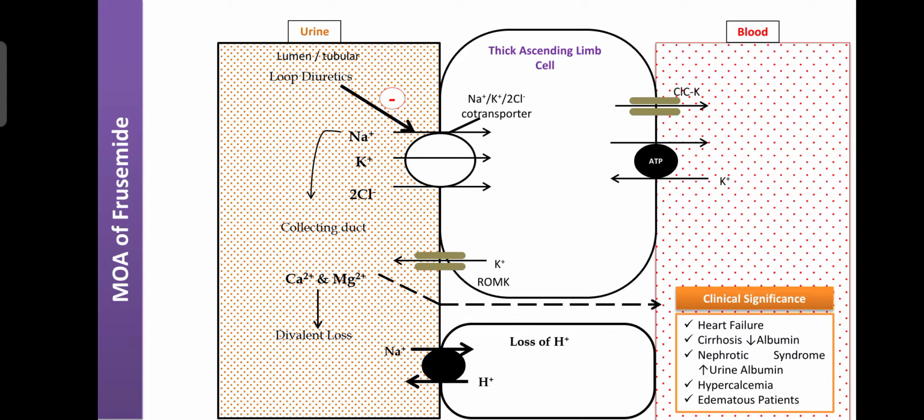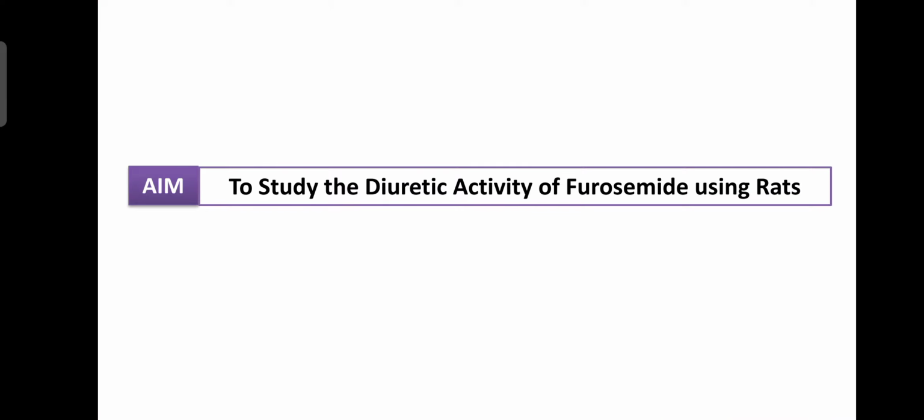So these are the mechanisms of furosemide with the clinical significance due to loss of these electrolytes. They are helpful mainly for the treatment of CVS disorders along with edema. So the aim of this practical is to study the diuretic activity of furosemide using rats.